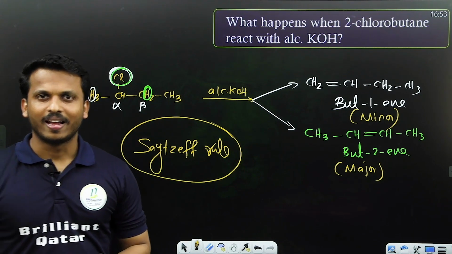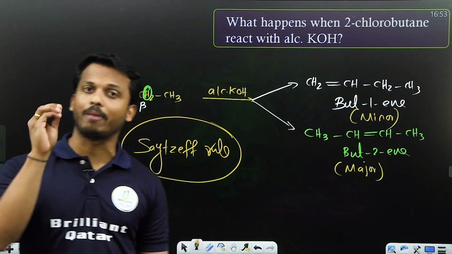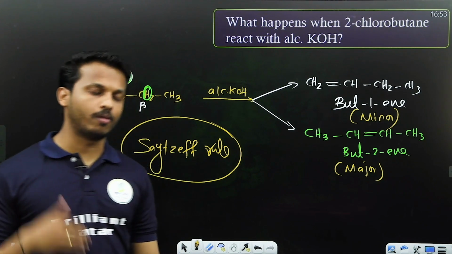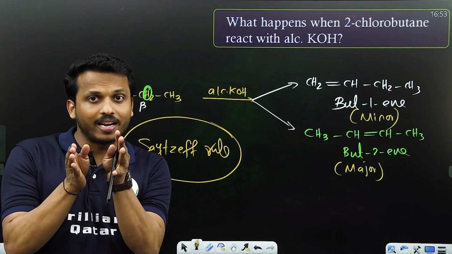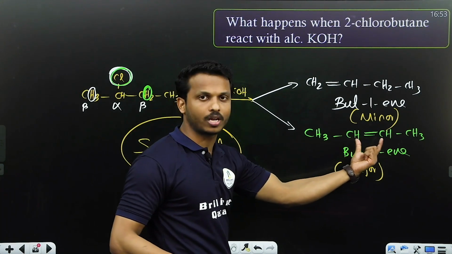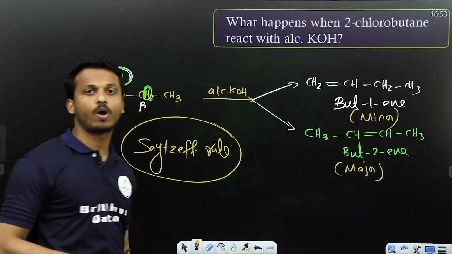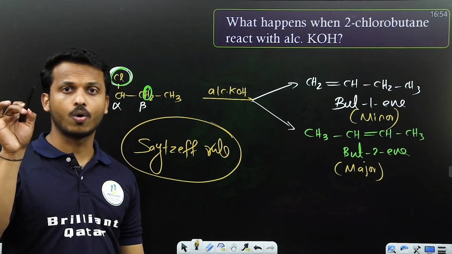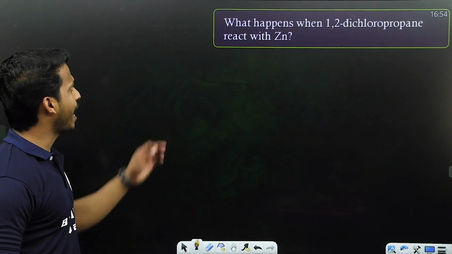In order to understand easily which alkene is major, make the double bond at the center, middle part. See, here it's in the middle, a crowded part. This is at the end. So this is major, this is minor. This is what we call beta elimination. The reagent we are using is alcoholic KOH. Clear?